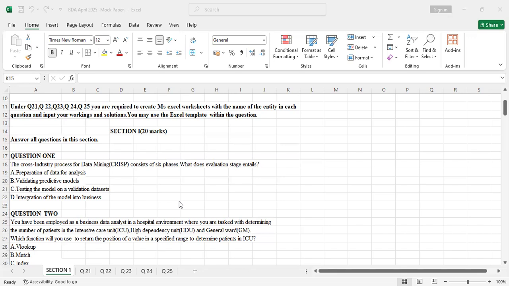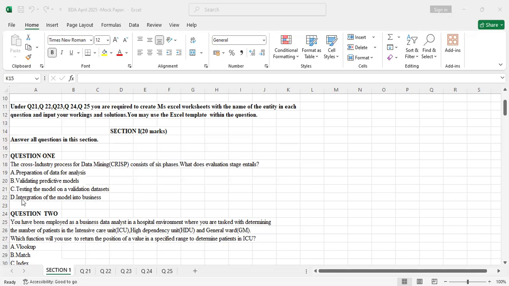B, validating predictive models. That's the modeling stage. Then part C is testing the model on a validation data set. The evaluation stage among the 6 phases of the cross-industry process for data mining entails testing the model on a validation data set. So the correct answer here was C.